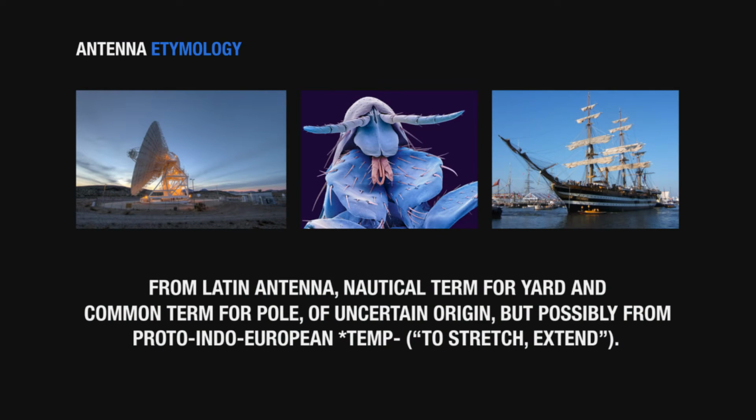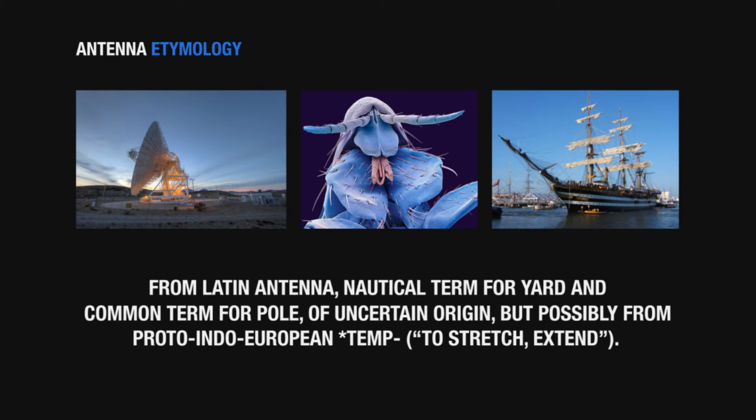But antennas are also used in electromagnetic communications. The origin of the word antenna is probably from a Greek or Indo-European word, but its meaning is really the pole used to raise sails in a ship. So it's a nautical term, in fact.